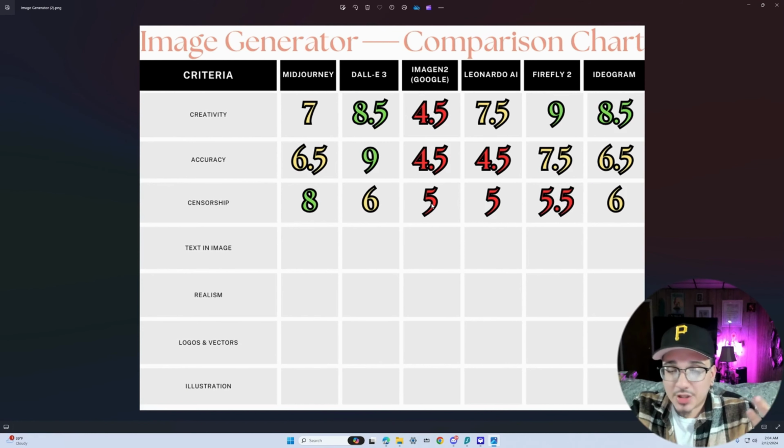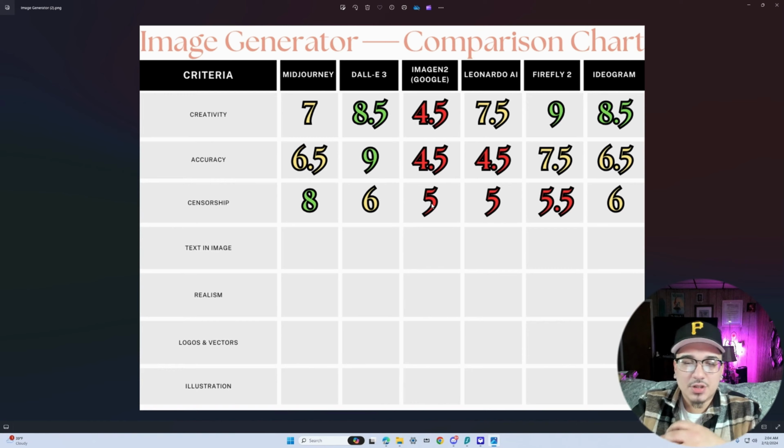Midjourney pretty much will generate anything you want it to. Elon Musk, SpongeBob. It struggles sometimes with the Pepsi, but I think with the right prompting, it'll knock it down. The other AIs pretty much will generate one of the characters or a character that looks similar to it, but it just wouldn't nail it at all. So Midjourney took this one.